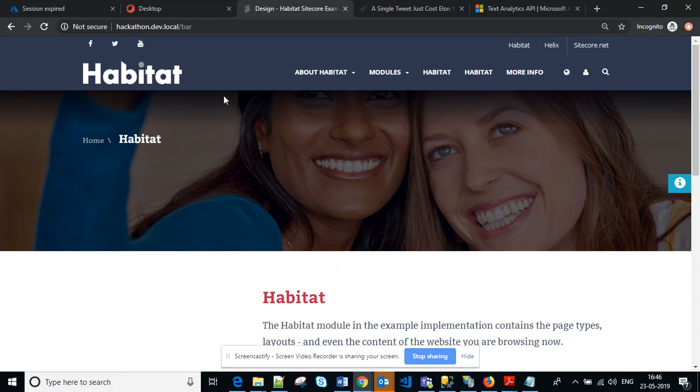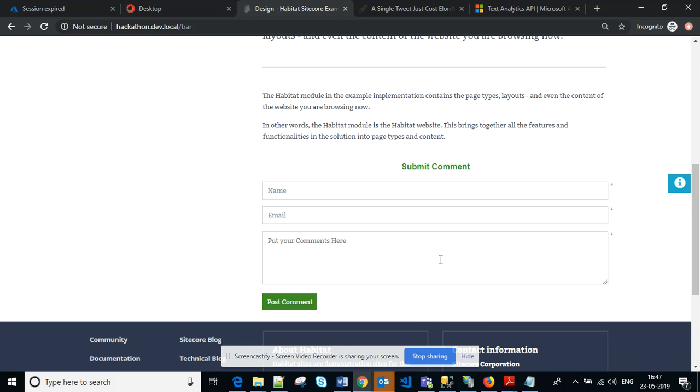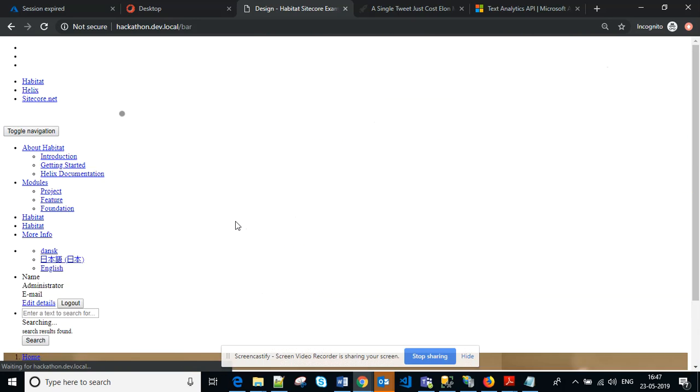I have this Habitat website, and within the Habitat website I have this comment module. Let me put some comment here and post it.